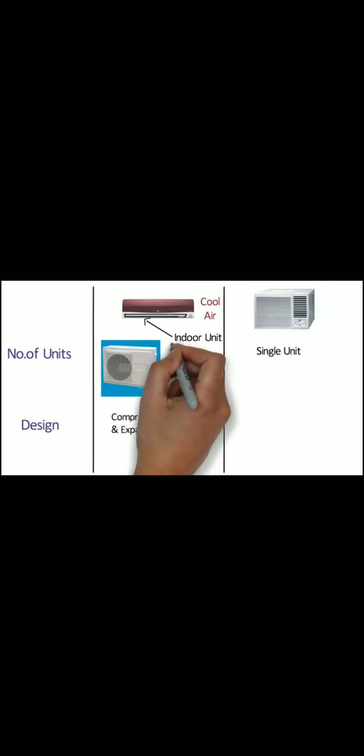Number of units. As the name suggests, split air conditioner has two units, indoor and outdoor. Indoor unit provides cool air and outdoor unit throws out hot air, whereas window air conditioner has a single unit. Design. Outdoor unit consists of compressor, condenser and expansion valve, and it is installed outside the target room, while indoor unit is installed inside the room, and it consists of capillary tube, evaporator and cooling fan, whereas window AC is a combined structure of all its components within one unit.